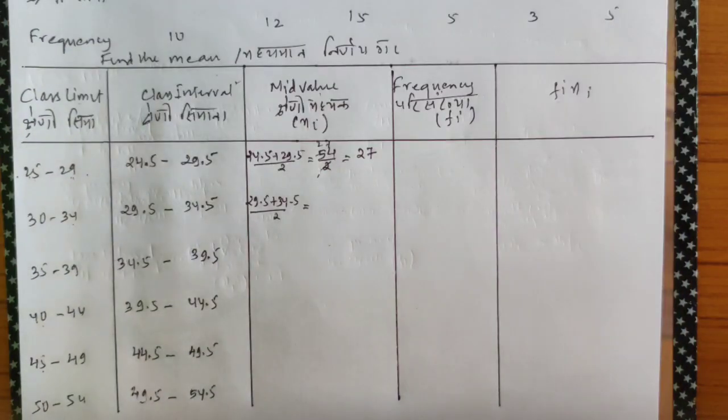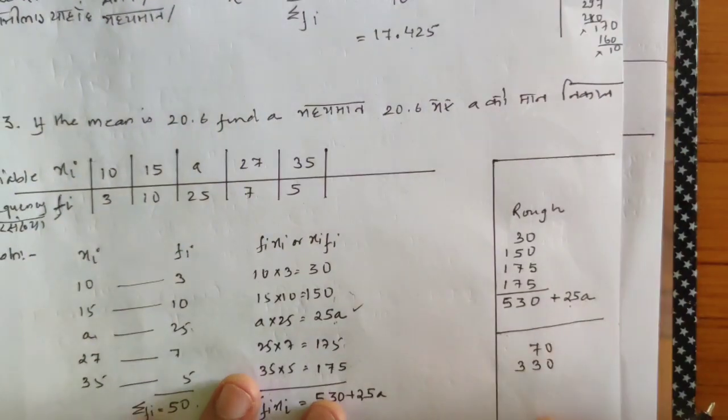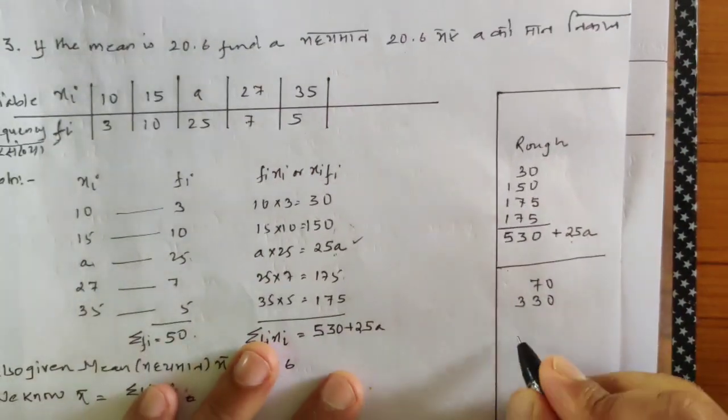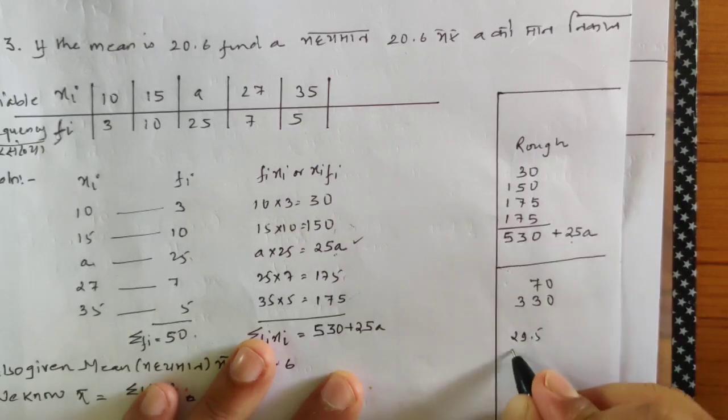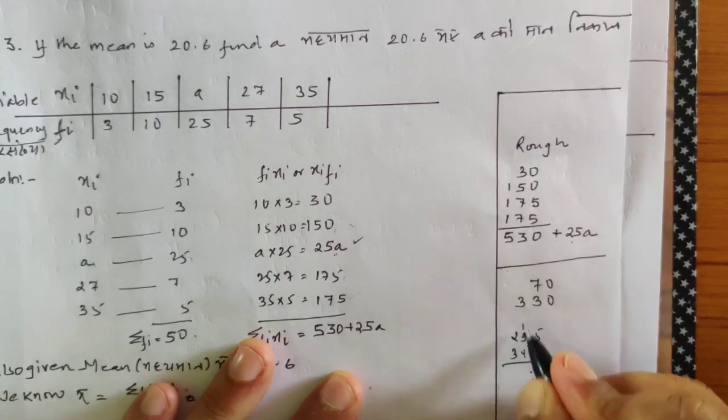Next, let's add 29.5 and 34.5. Always keep space for rough work. 29.5 and 34.5. 5 and 5, 10, decimal, 14.